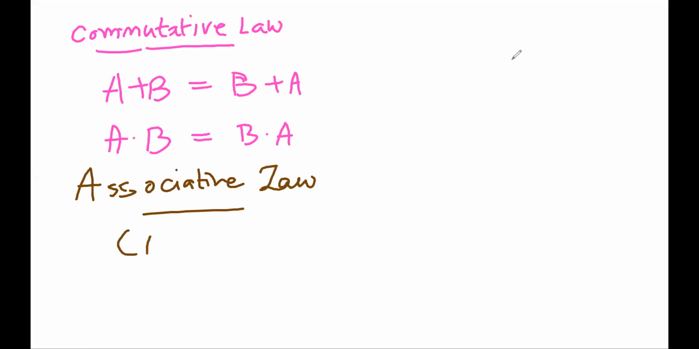A and with (B and with C) can be written as (A and with B) and with C. This is called as associative law, right? All of you have noted. This is commutative law. This is called as associative law, right?